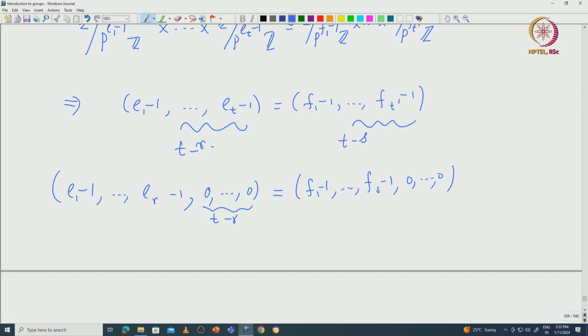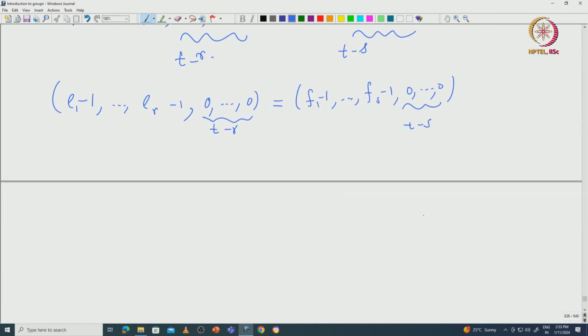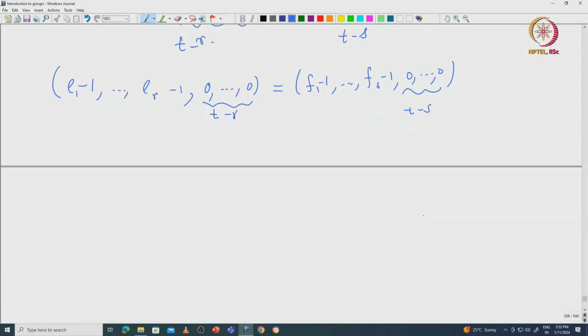So, that means those Fi's, Fs plus 1 etc., they are all 1. Okay, they get cancelled. So, here it is T minus S. So, this tuple is equal. So, then from this you can see that at least for up to this R and S, first these things are non-zero, all of them are non-zero, and this is also non-zero.